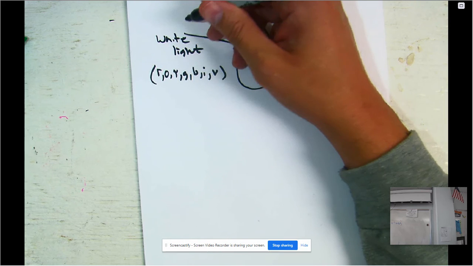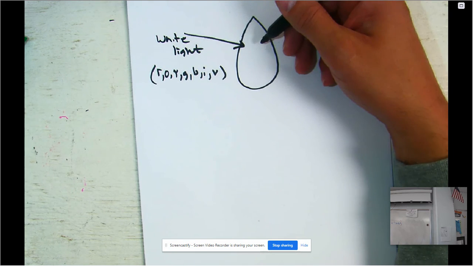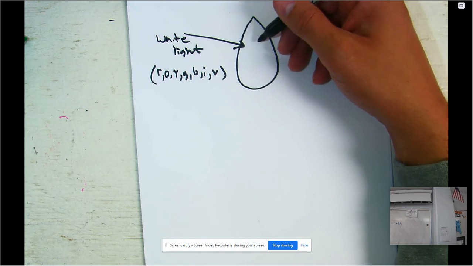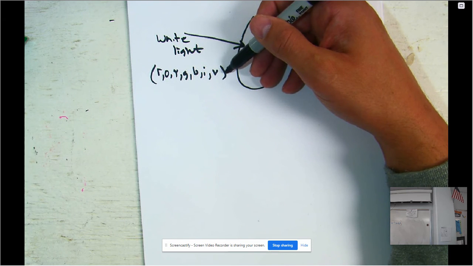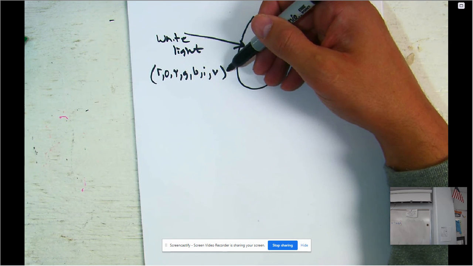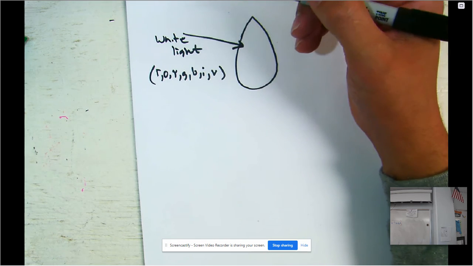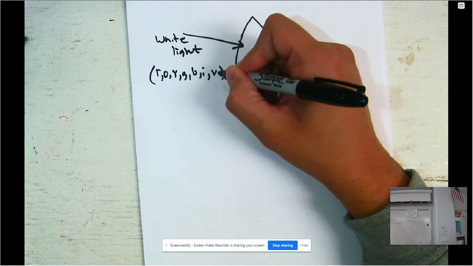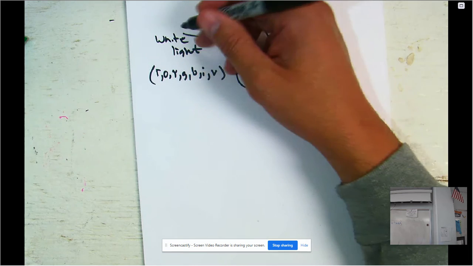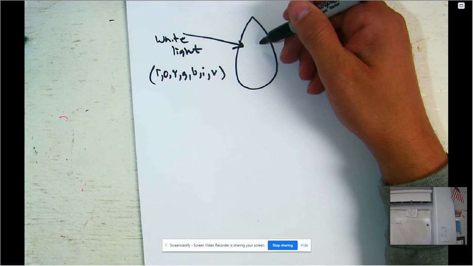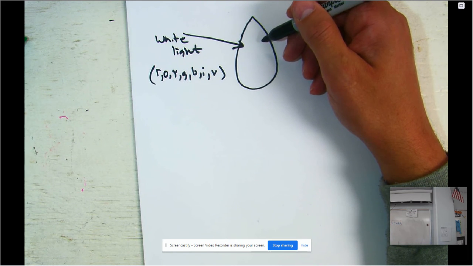So as the white light passes through a raindrop, you have this light bending because white light is composed of all these colors, and each one of these colors is going to have a different amount of energy, right? They have a different speed. So the higher energies are going to travel faster, lower energies are going to travel slower. Violet has the highest energy, red has the lowest energy. So white light strikes the raindrop. The raindrop is going to act like a prism, which is going to separate white light into its component colors.